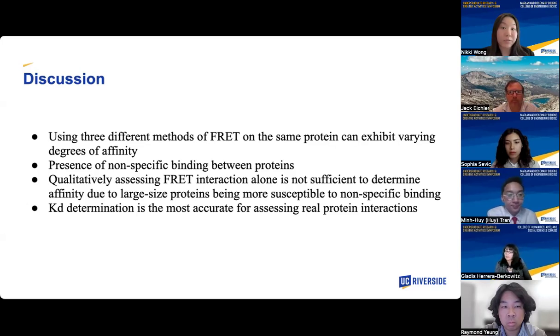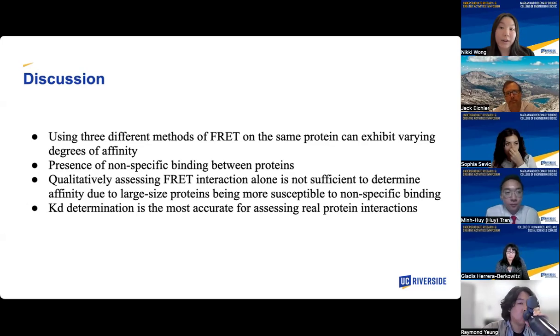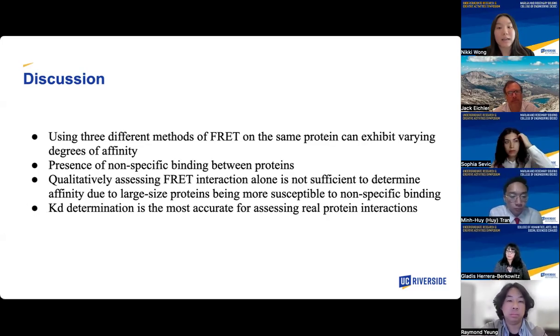So the results presented showed the three different methods of FRET, spectral, qFRET, and KD, all exhibited varying degrees of affinity, and the two methods of spectrum and qFRET suggested an interaction, but the true interaction is determined by the evaluation of KD. The reason supporting the variance is the presence of nonspecific binding between proteins, which can be observed when high concentration can force two proteins to interact spatially rather than by their true interaction affinity. It is especially true for large proteins like HTRIM28, with a size of 145 kilodaltons, at a concentration of 1 micromolar, since the measurements were conducted in a 384 well plate.